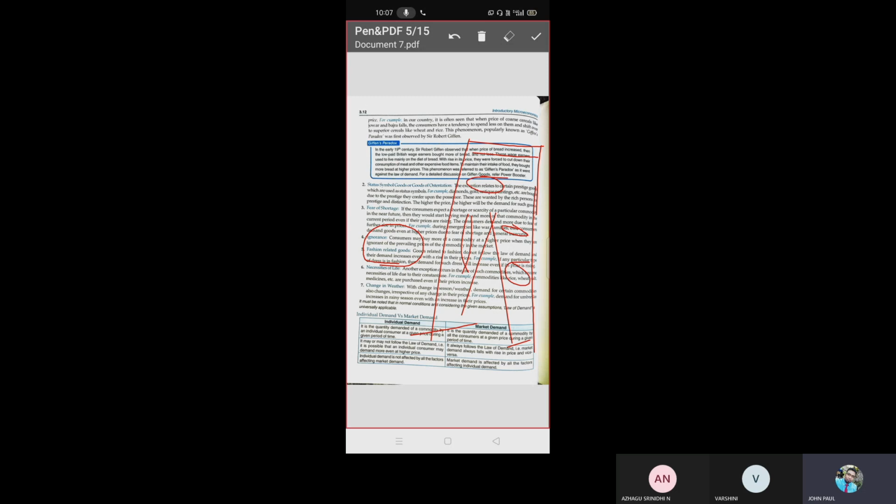They will wear torn pants. Even though the cost of the pant will be 2000, 2500, they will pay more. Why? Because that is a fashion. So they will buy more.